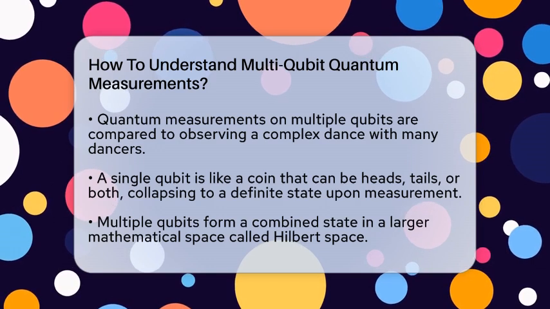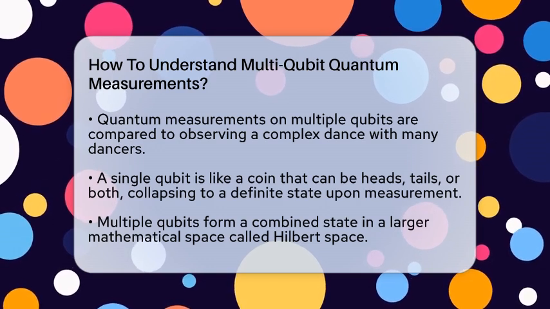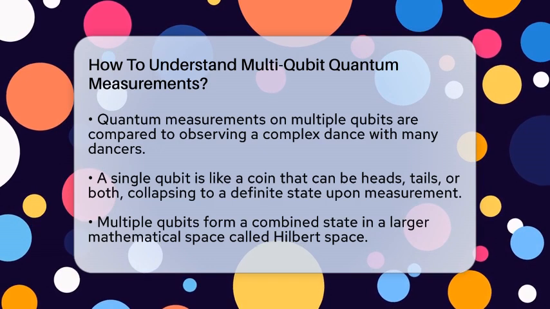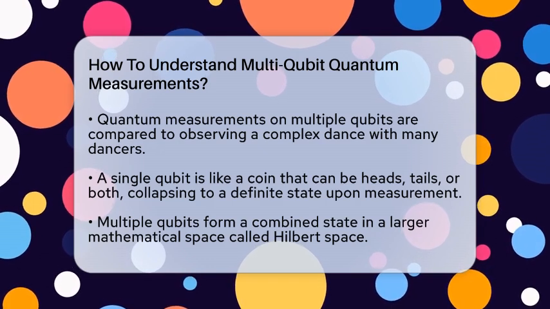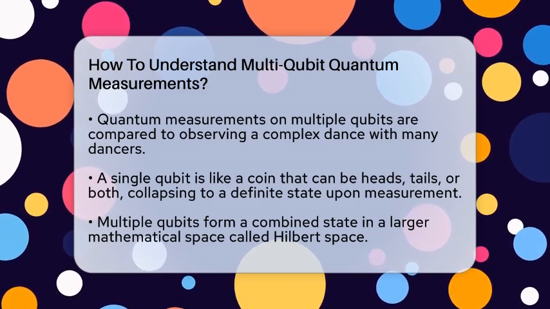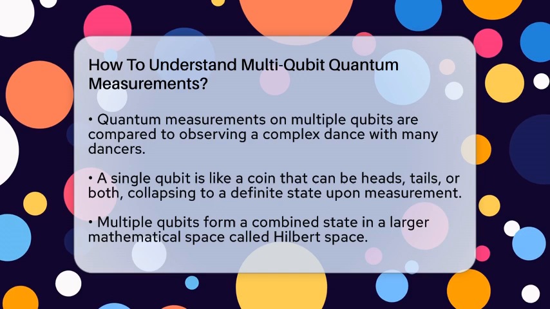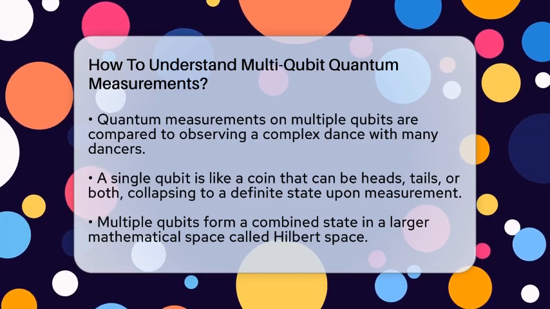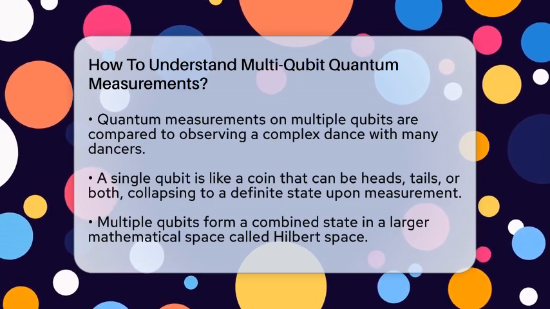First, think about a single qubit, which is like a coin that can be heads, tails, or both at once. When you measure that coin, it will land on heads or tails, and the superposition collapses. The chance of each outcome depends on the amplitudes, or the weights, of the superposition.